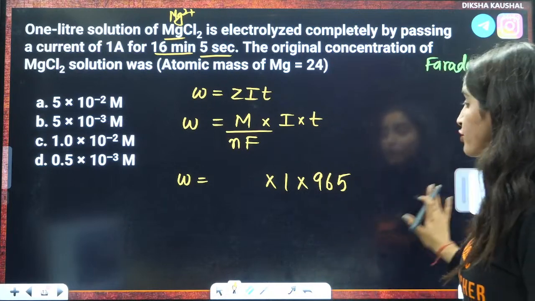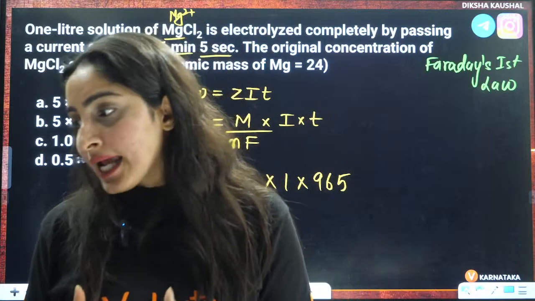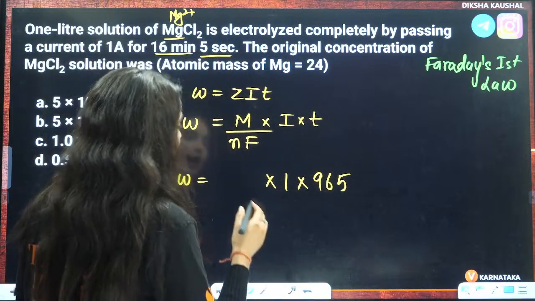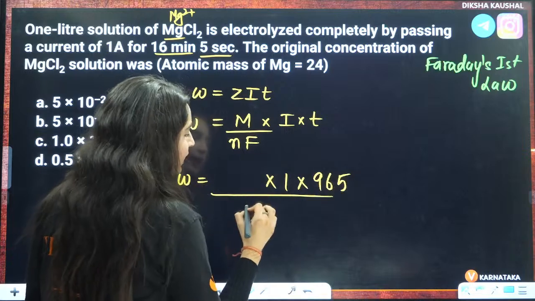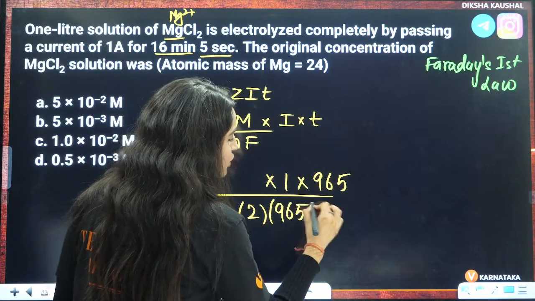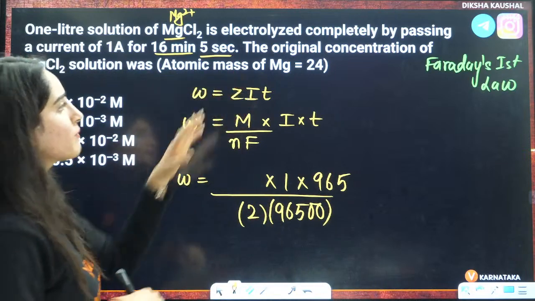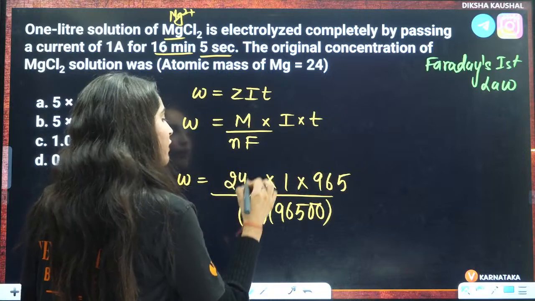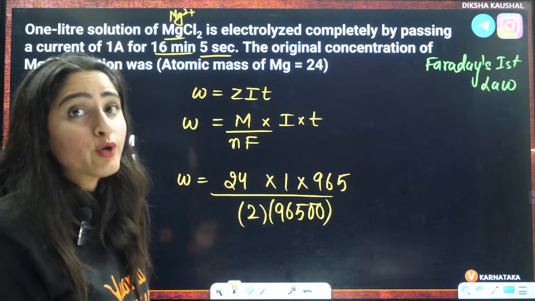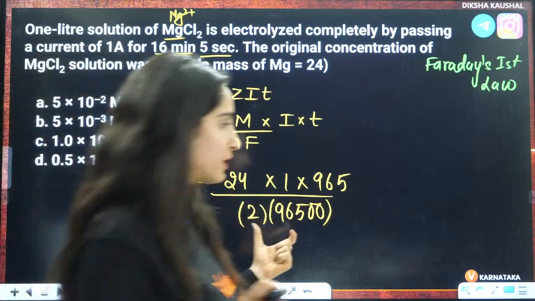That means 2 electrons it is gaining to become Mg. So here n factor is going to be 2. Faraday is 96500. Molar mass of Mg is given to be 24, and even if it is not given to you, you should know that it is 24, right? So that is the weight deposited here.